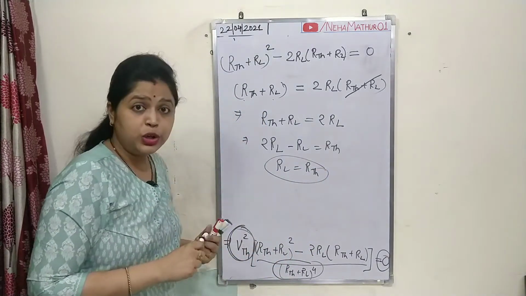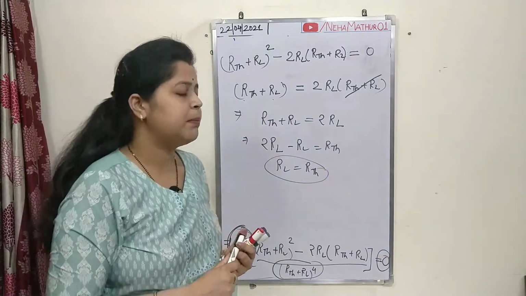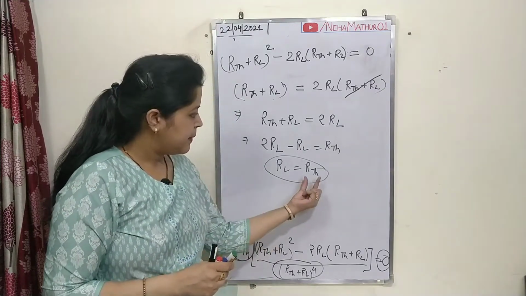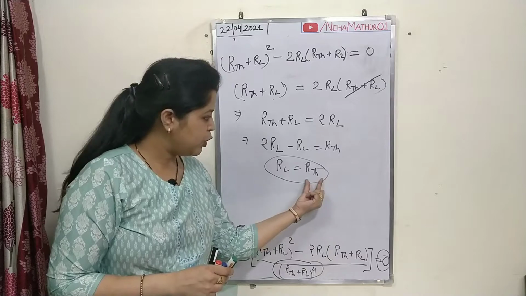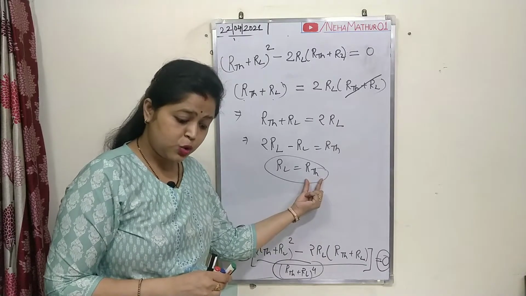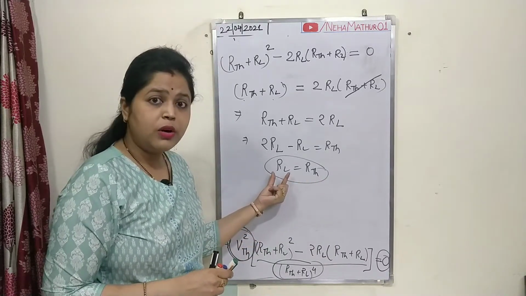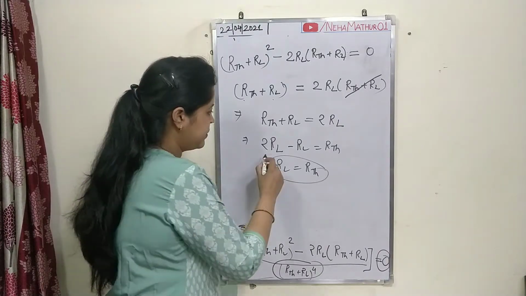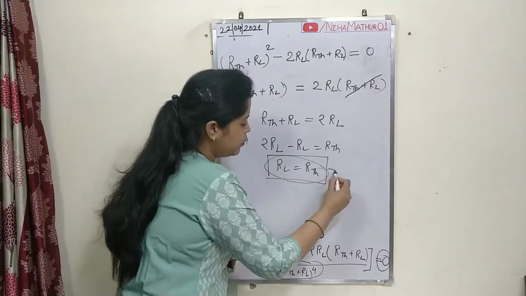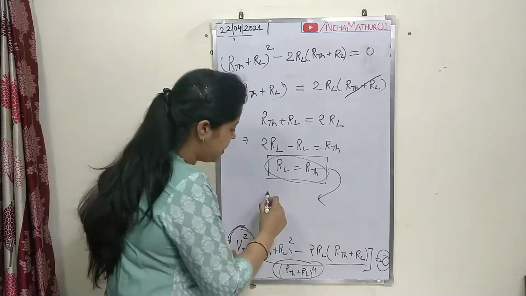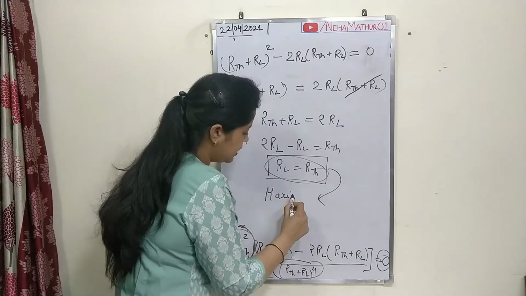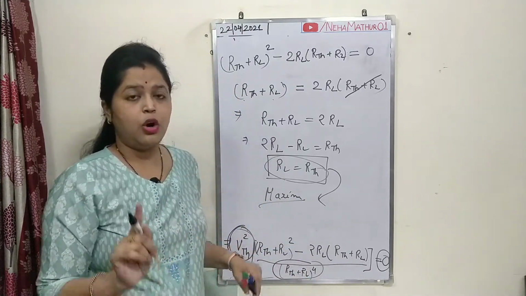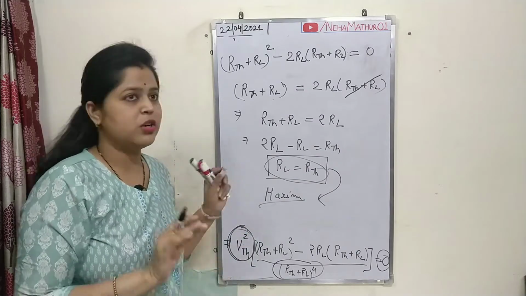And as I told you, the statement of the maximum power transfer theorem is that when the value of the input resistance is equal to the value of the resistance of the output terminal, only in that case, when these two are equal, maximum power can be received at the output terminal or at the load terminal of your circuit.